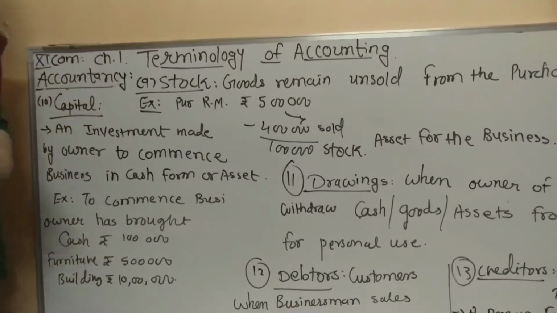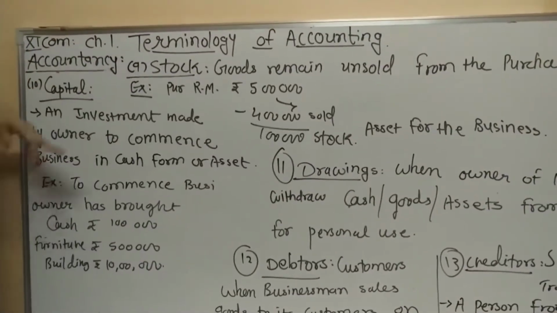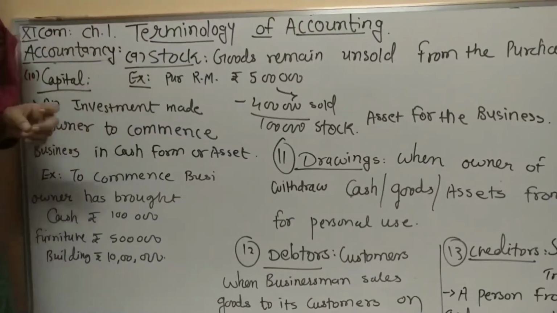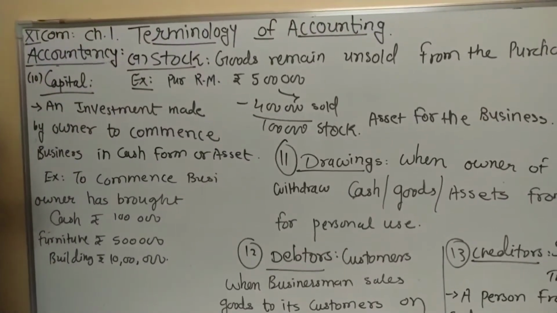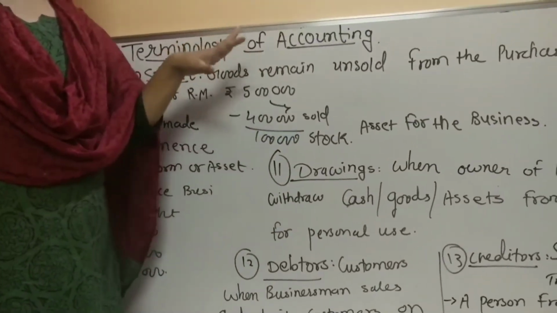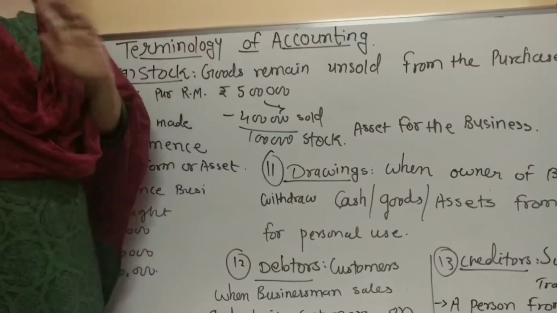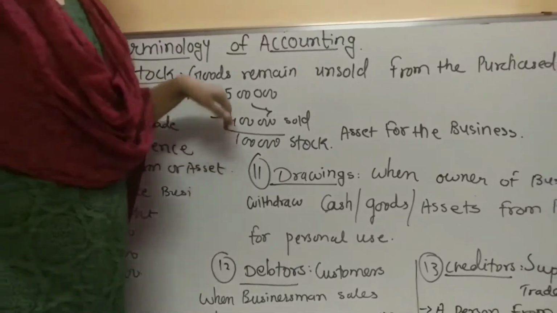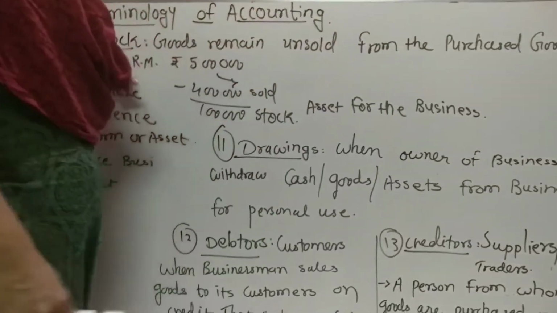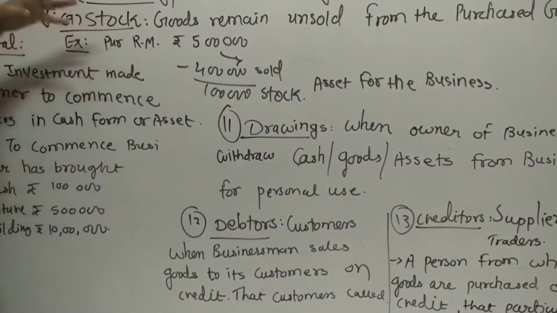Now let's see another terminology. The first one, the ninth one, is stock. This is very common word. When the goods remain unsold, ऐसा goods जो आपकी शॉप में से अभी तक वो sold हुआ नहीं है. So the goods remain unsold from the purchase of the goods, that is called as stock.